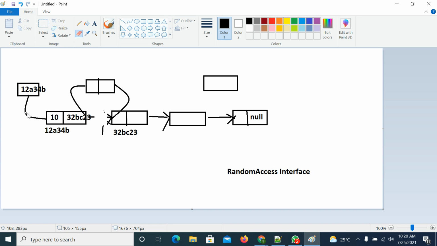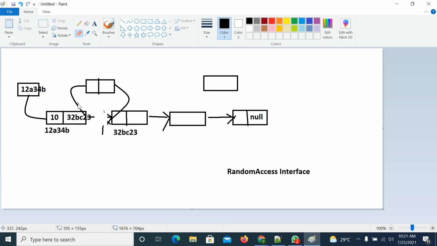But if you want to add an element in the starting, or if you want to add an element at the end, ready-made method support is available. Why? Because you just need to update the code as part of the head node, and as part of the last node. That's why add first and add last methods are available. In the same way, removing first and removing last is available. Not removing the middle, not removing somewhere. For that, we need to write our own implementation.